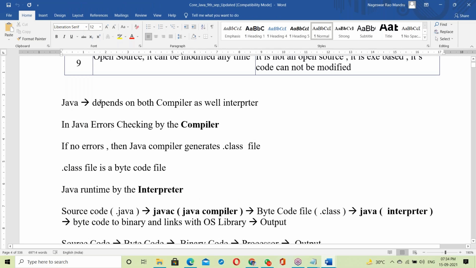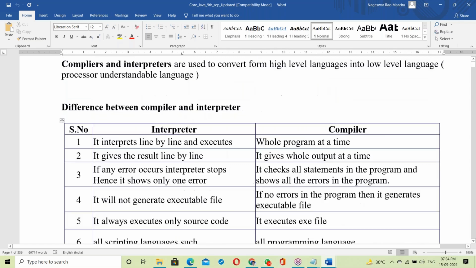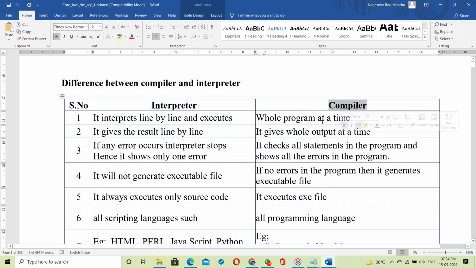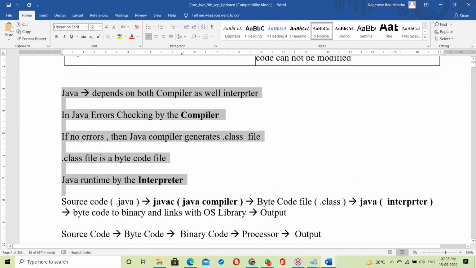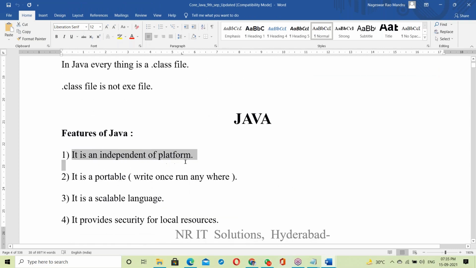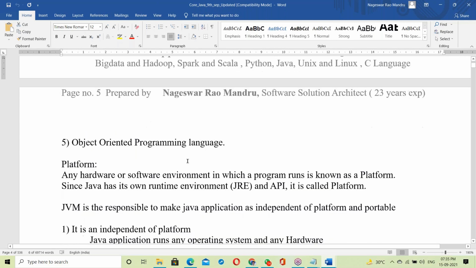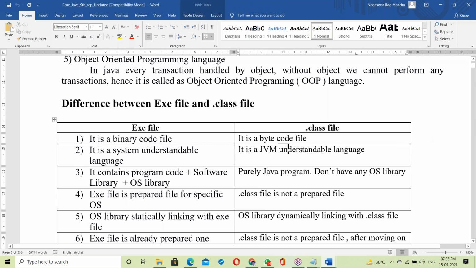Next, what is Java? How is Java working, is it compiler based or interpreter based? Tomorrow's topic is interpreter and compiler. After finishing that, the next topic is entering into Java, how Java works, and then platform independence, including the differences between exe file and dot class file. Tomorrow all those features will be finished. Once the features are finished, we'll go for Java installation and Java programming. That's all for today.